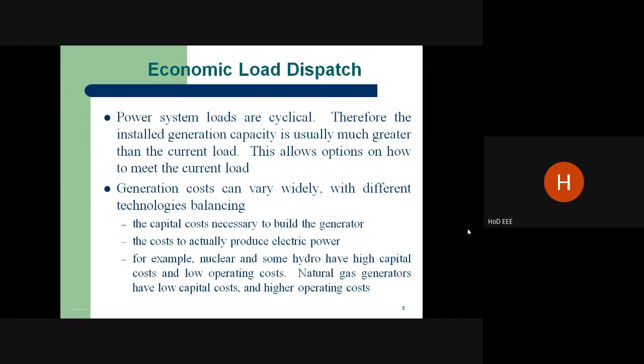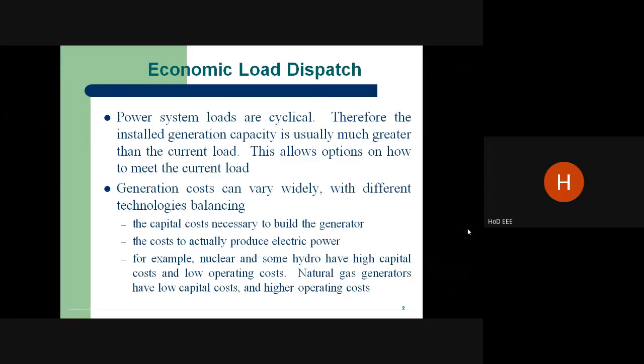So the demand is always varying in nature due to various factors, either environmental factors or the requirements or needs of the hour. If it is agriculture, its needs may be different. In the domestic sector the needs may be different. If it is industrial, the needs may be different. So depending upon the types of load, the demand may vary.